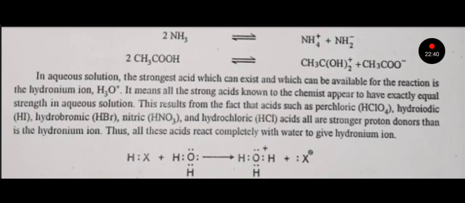This results from the fact that acids such as perchloric, hydroiodic, hydrobromic, nitric, and hydrochloric acid are all stronger proton donors than the hydronium ion. Thus, all these acids react completely with water to form hydronium ion. Example: HX plus H2O will give H3O positive plus X negative.